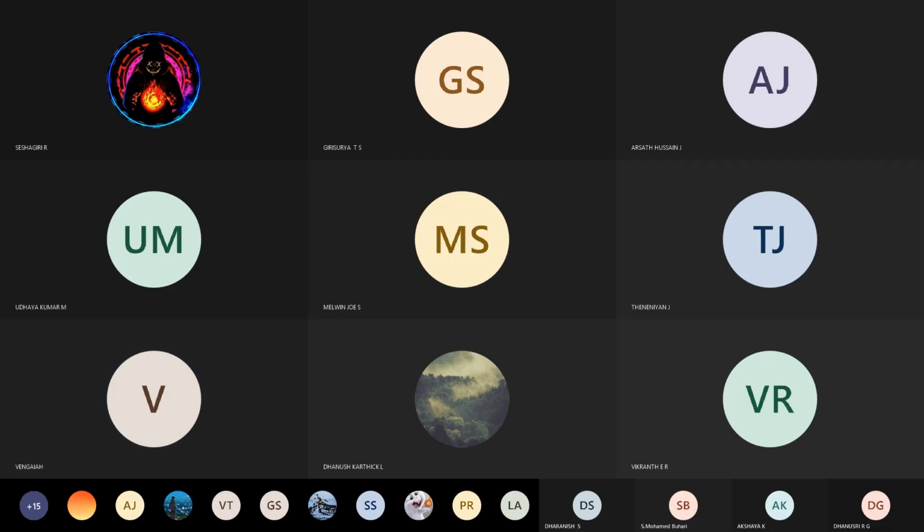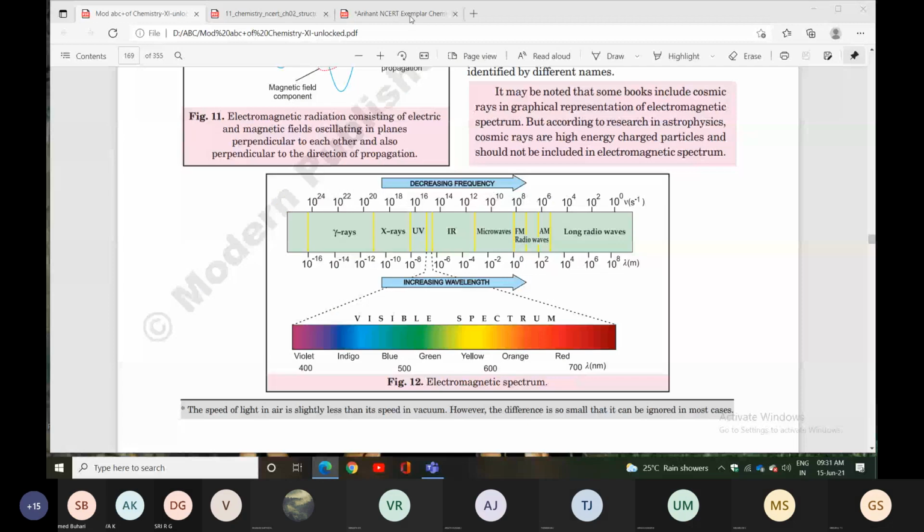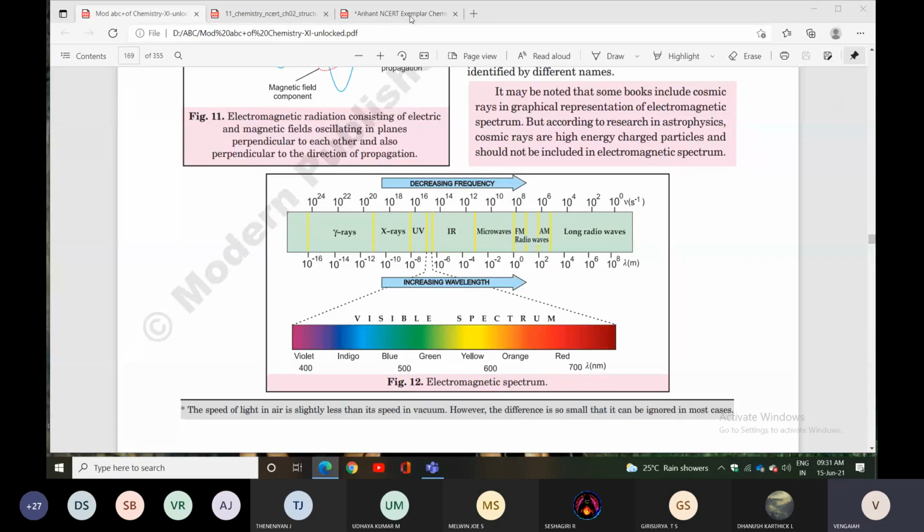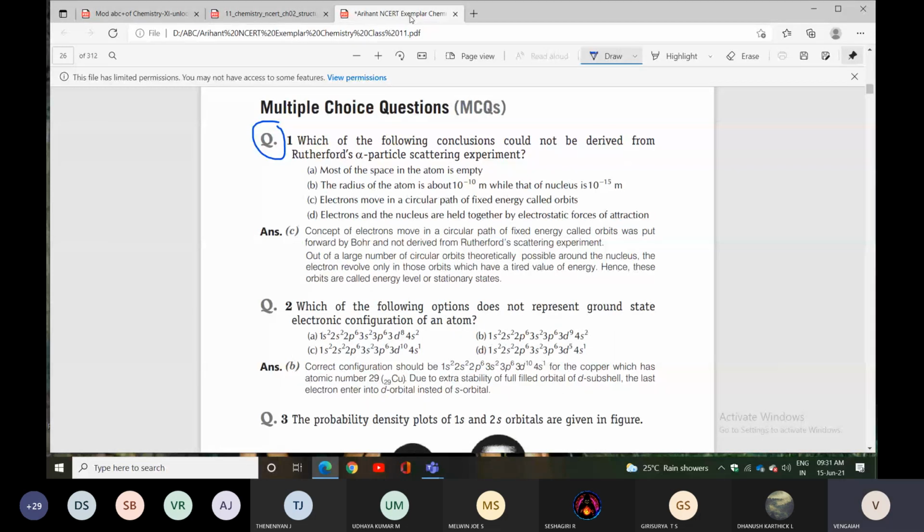Okay, listen here. He asked two questions, the first question and the last question. First question, what is the question? Look at here. Which of the following conclusions could not be derived from Rutherford's alpha particle scattering experiment?